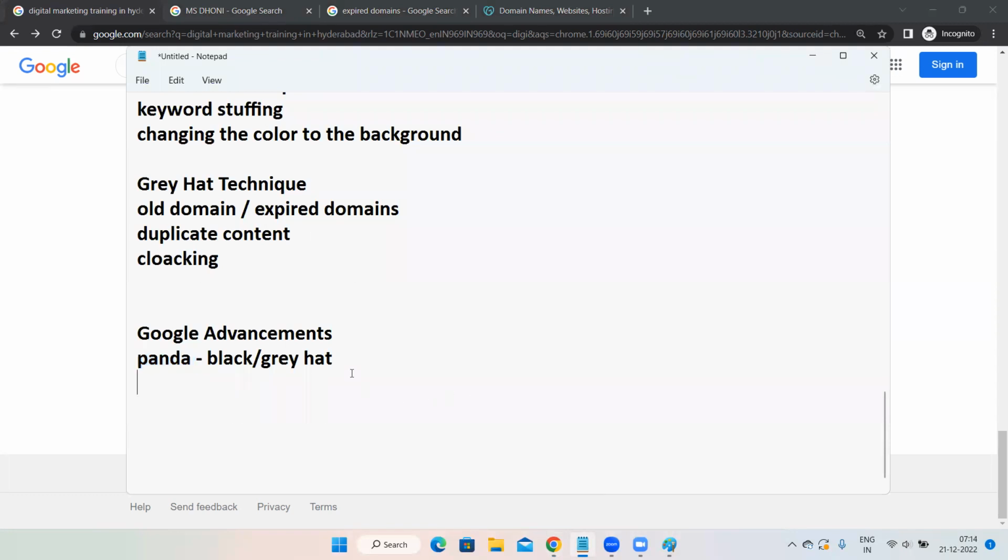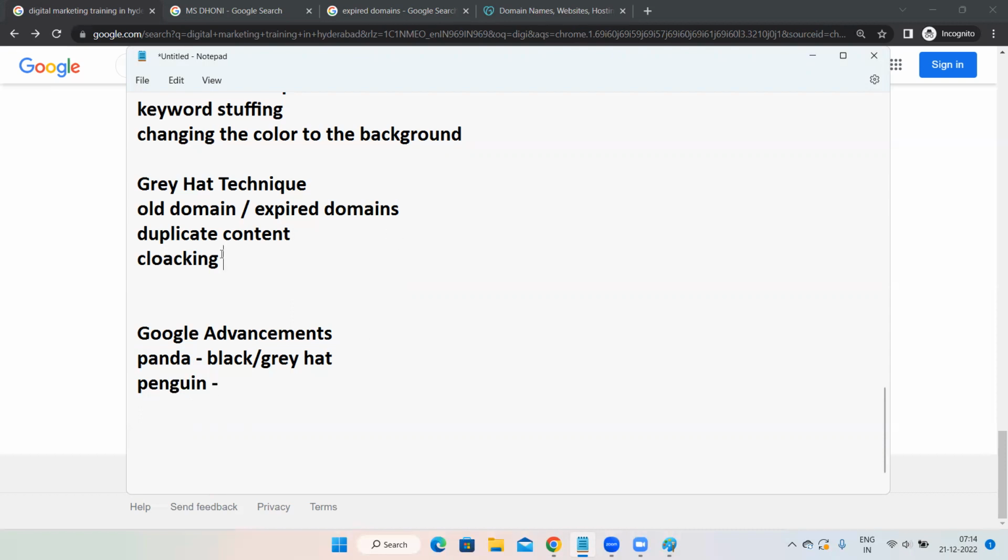In case you perform black hat or gray hat techniques, there is a software called Panda which will watch what exactly you're doing. After collecting the data, this software will recognize whether you're performing black hat or gray hat techniques. And in case you are, your rankings are going to reduce or Google is going to hit your site. That is a Panda update. How is Google recognizing black hat or gray hat techniques? That is happening because of Panda, and Panda is going to punish your site. That is Panda. Then the other Google advancement is Penguin.